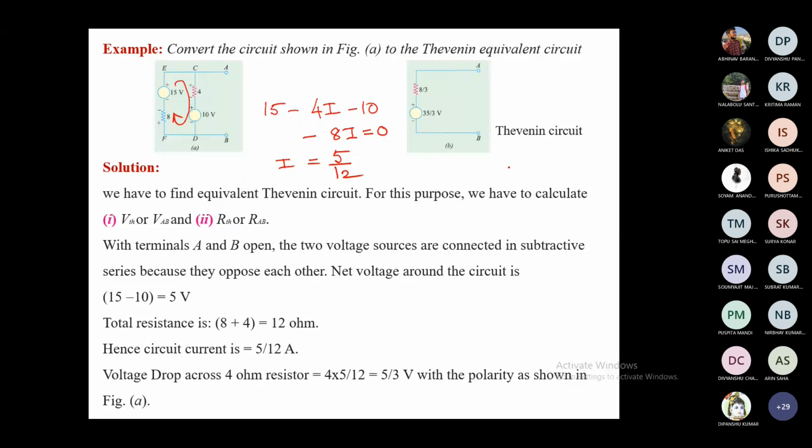VAB will be 4 into I plus 10 volt, because this is also plus and minus, and here it is also plus and minus. So 10 plus 4 into 5 by 12, which is 10 plus 1.67, so 11.67.